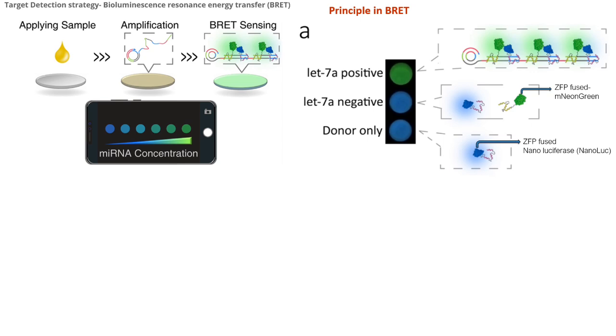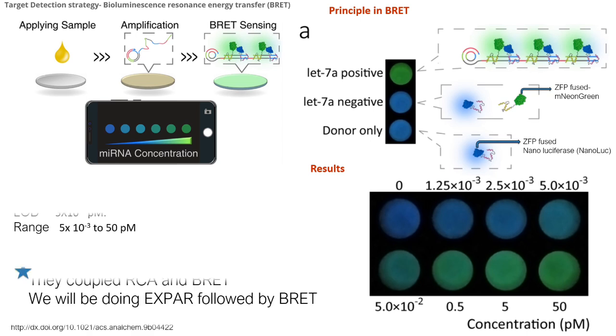The intensity of the color indicates the concentration of the miRNAs, and a smartphone can be used to measure this concentration gradient. The limit of detection for this technique is 5 × 10^-3 picomolar, and it works within a range of 5 × 10^-3 to 50 picomolar.